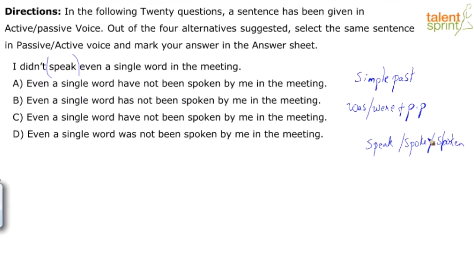Even a single word, have not been, has not been, have not been. So that's our context right here, right? All these three not applicable. The only thing applicable was. Even a single word was not spoken by me in the meeting.